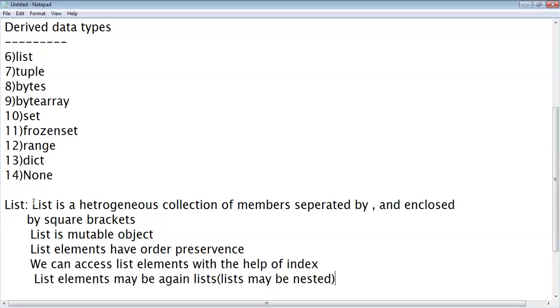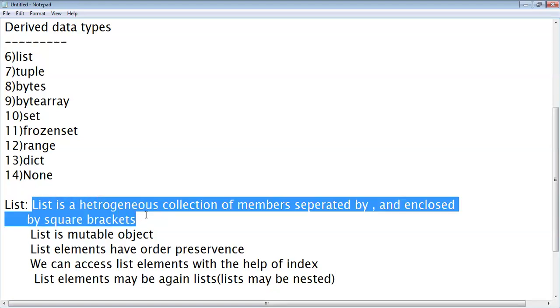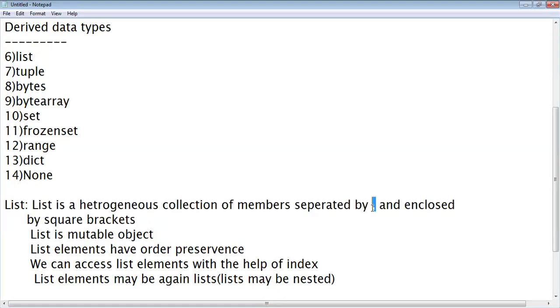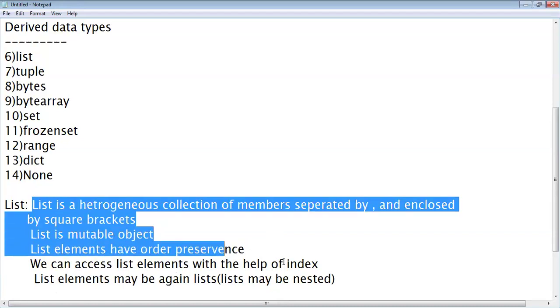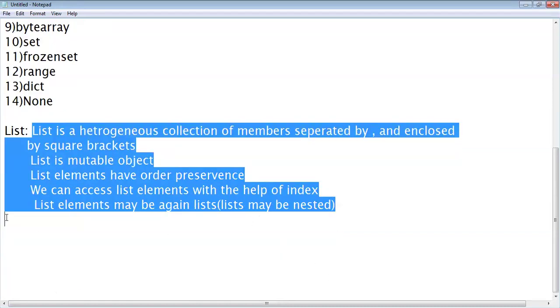What is a list? A Python list is a heterogeneous collection of elements separated by comma and enclosed by square brackets. List is a mutable object. One more thing, list elements have order preservance. We can access list elements with the help of index. List elements may be again lists, or lists may be nested. We'll explain one by one. Okay, we should remember these rules. Okay, list is a mutable object.